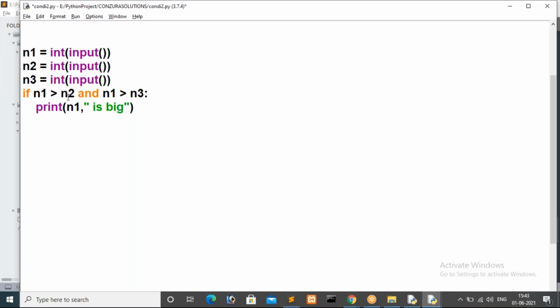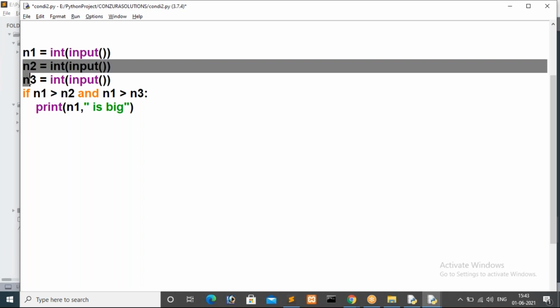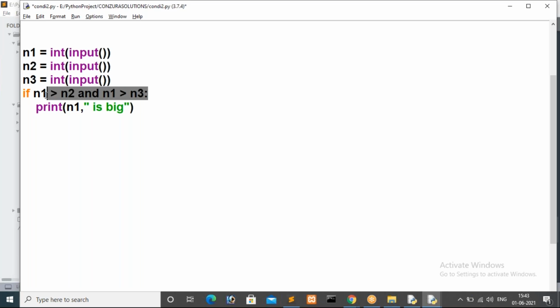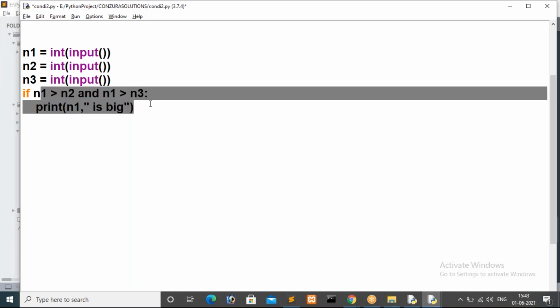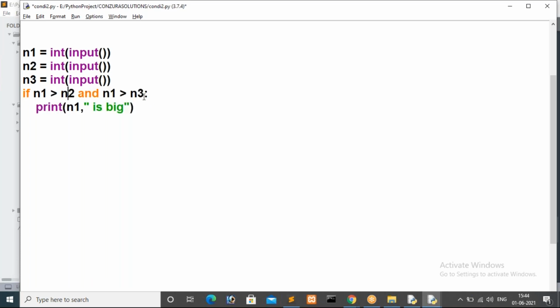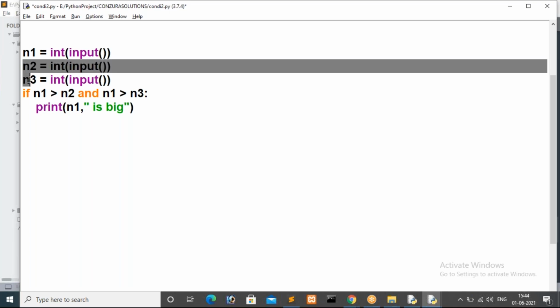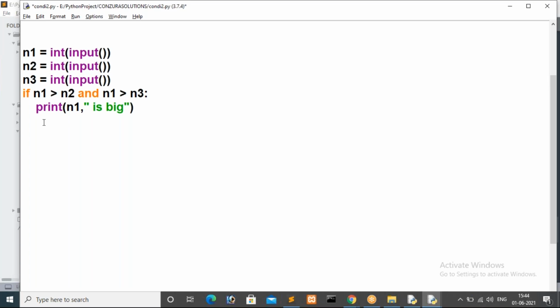So we have to compare the rest two variables, those are n2 and n3 only, because from this first condition we get clarity. If this condition returns true, in that case n2 and n3 are smaller than n1, so we are printing n1. If this condition is false, in the sense n1 is smaller than n2 or n3, so we have to compare these two numbers, n2 and n3 only. For writing a condition inside else, we have to go with elif, guys.